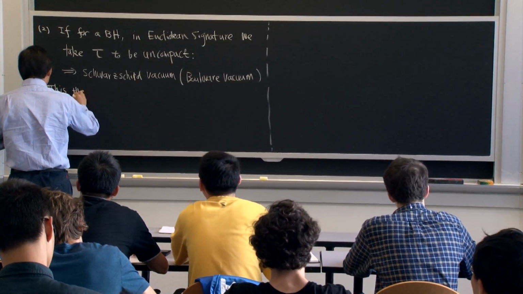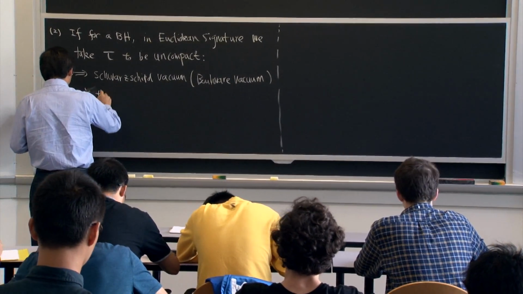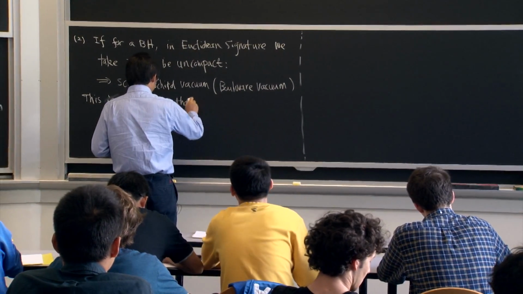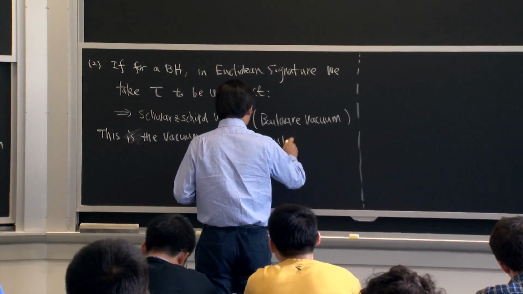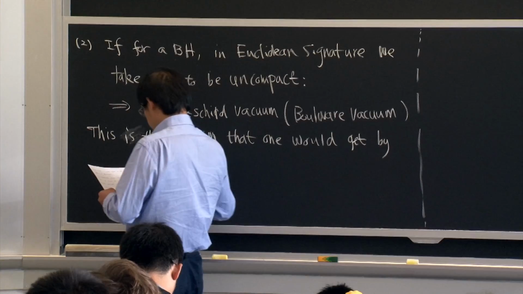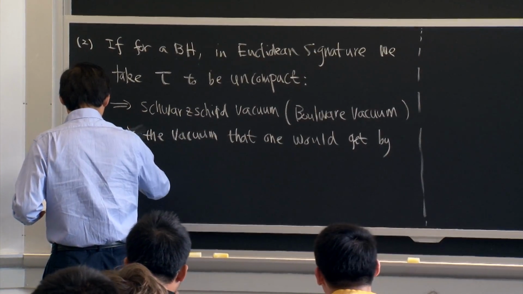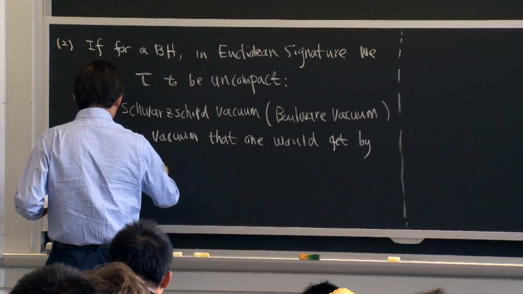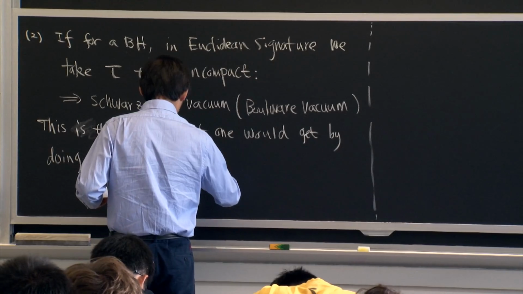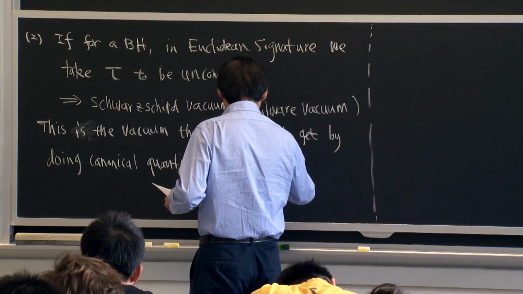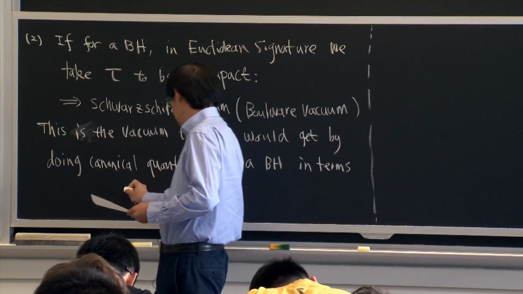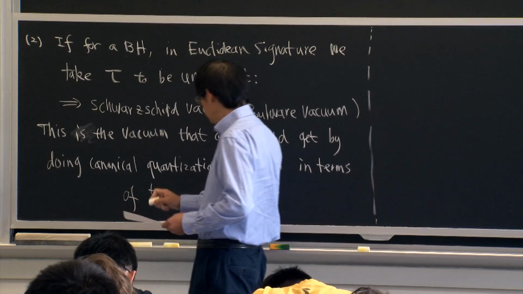This is the vacuum that one would get by doing canonical quantization in the black hole in terms of just this Schwarzschild time t.